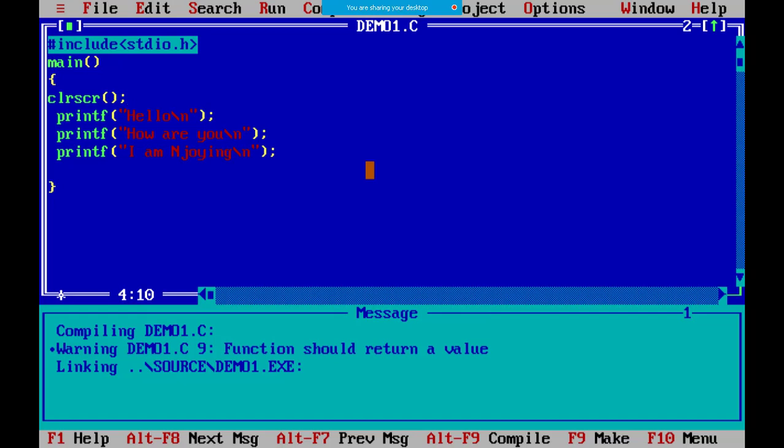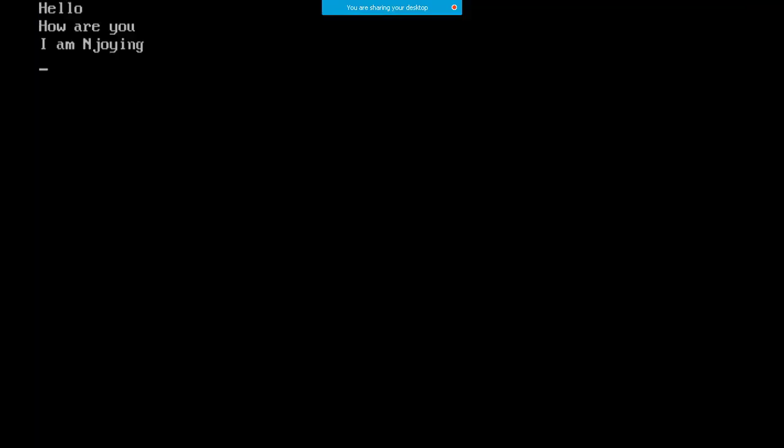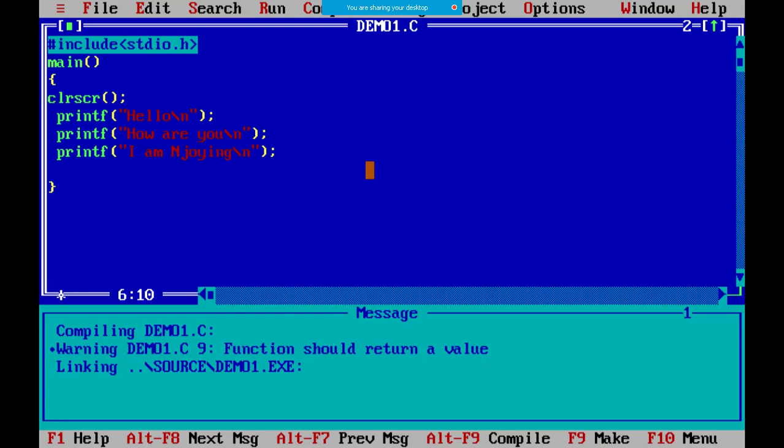ये Alt F5 आपके कीबोर्ड पे है, हाँ, घर से नहीं लेके आने हैं. Alt plus F5 एक साथ प्रेस करेंगे तो we can see the output. But if you don't want to do this and you want to hold the screen of output, what you can do is you can write a getch.